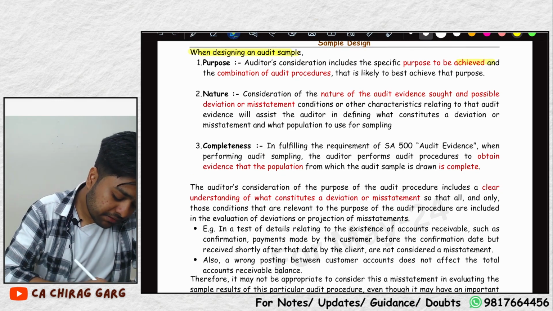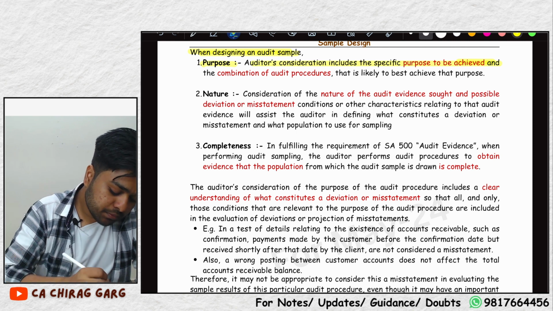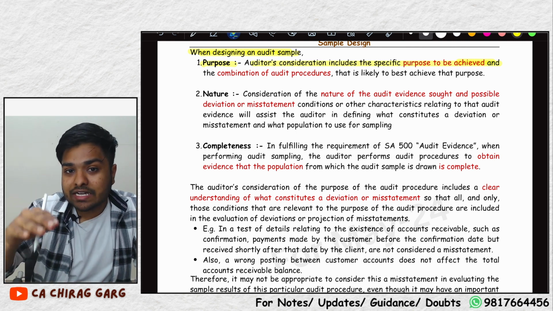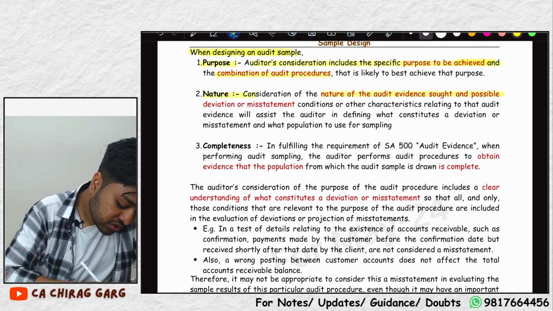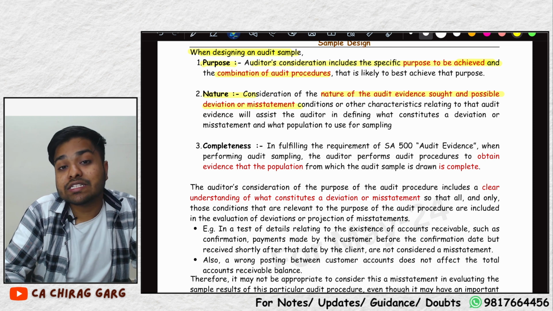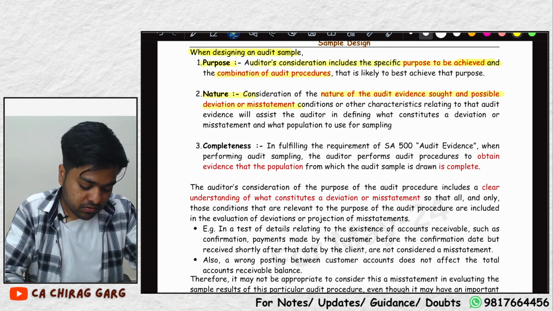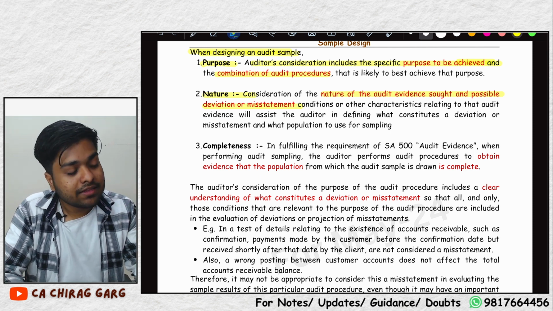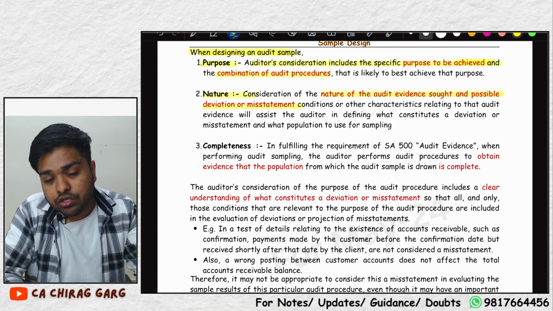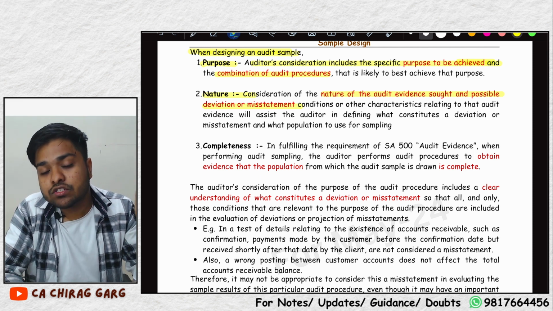While designing an audit sample, the auditor's consideration includes the specific purpose to be achieved. What purpose does he want to achieve? Understatement, overstatement, what does he want to check? And the combination of audit procedures, nature of audit evidence sought, and possible deviation. What constitutes a deviation? For example, there is an example in your ICAI study material that you send an external confirmation to one person, the reply did not come. So could this be a deviation? Yes, this could be a deviation.